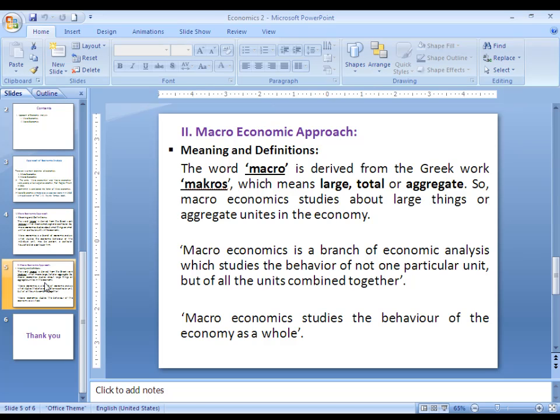Macroeconomics approach is used by James Keynes in 1936 in his famous books The General Theory of Employment, Interest and Money. In his books, James Keynes analyzed each economic concept broadly, means considering the whole economy. Suppose national income,